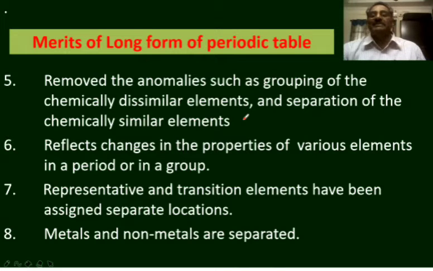The physical properties of the elements especially vary gradually when we move from top to bottom or left to right in the periodic table. Next, representative and transition elements have been assigned separate locations. The representative elements means the elements belonging to s sublevels and p sublevels, and those representative elements, that is normal elements, and transition elements have been given special locations in the long form of the periodic table.